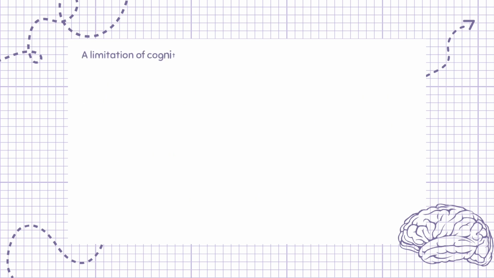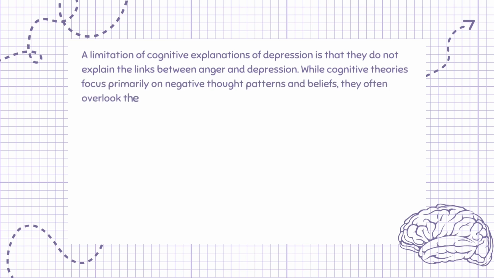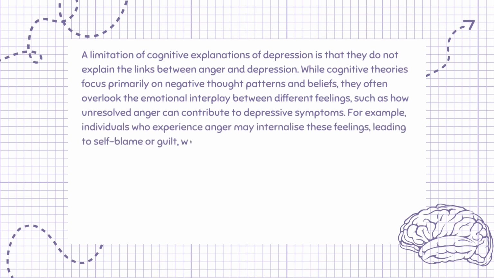A limitation of cognitive explanations of depression is that they do not explain the links between anger and depression. While cognitive theories focus primarily on negative thought patterns and beliefs, they often overlook the emotional interplay between different feelings, such as how unresolved anger can contribute to depressive symptoms. For example, individuals who experience anger may internalize these feelings, leading to self-blame or guilt, which can exacerbate depressive states.